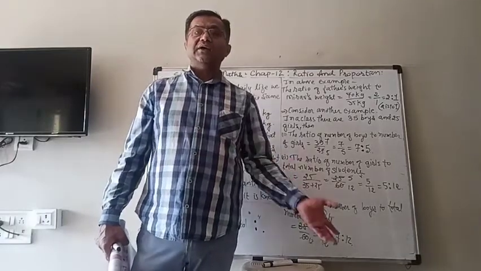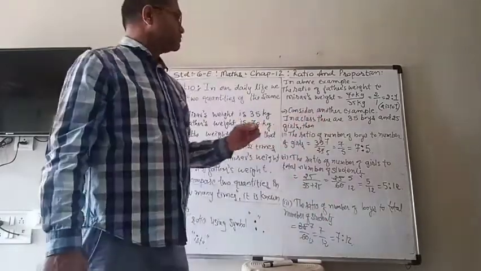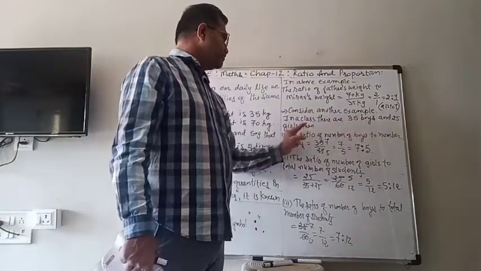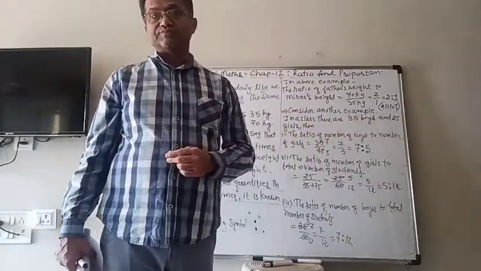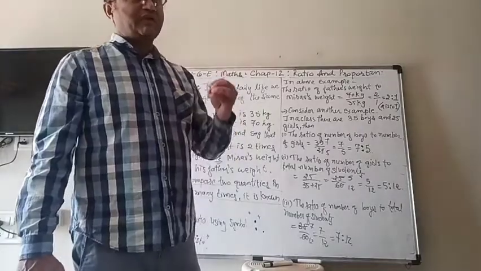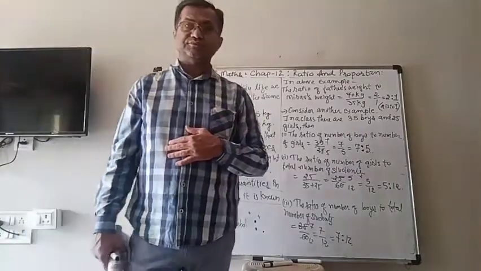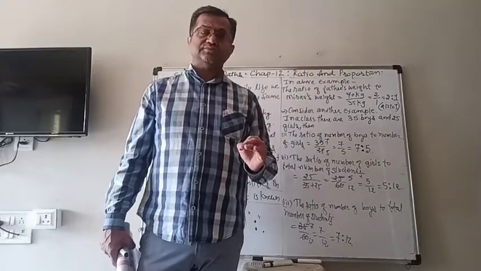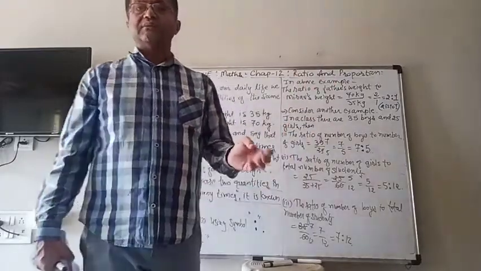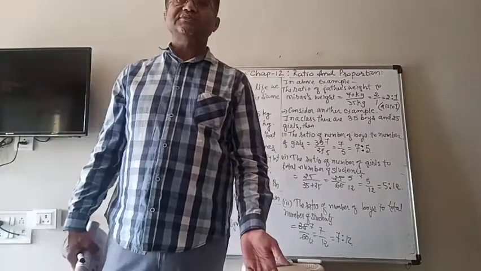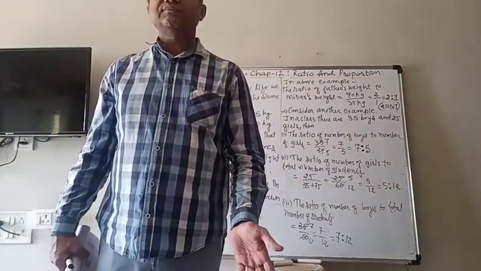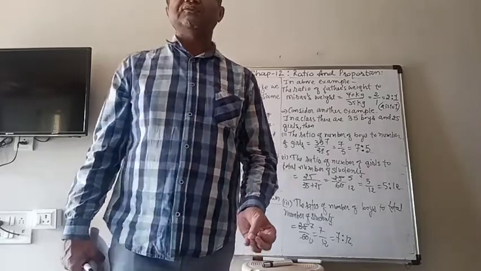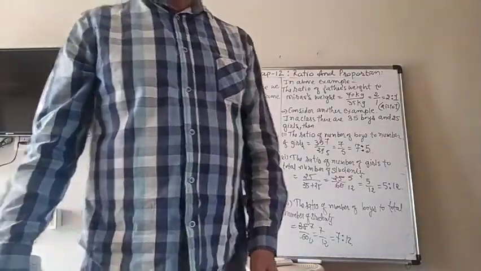Here I wrote down that in a class there are 35 boys and 25 girls. Now we have to find the different ratios. In total there are 60 students, 35 plus 25, because 35 are the boys and 25 girls. So now we have to find the different types of ratios here.